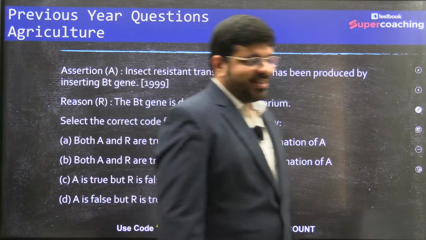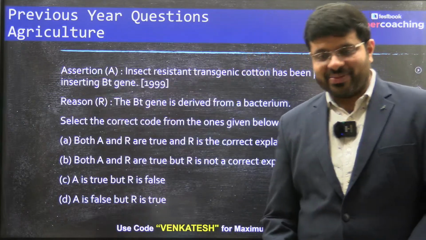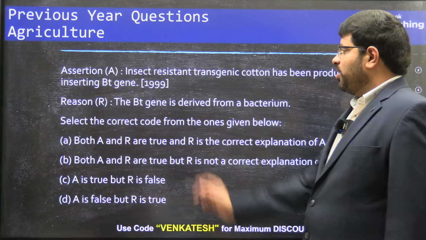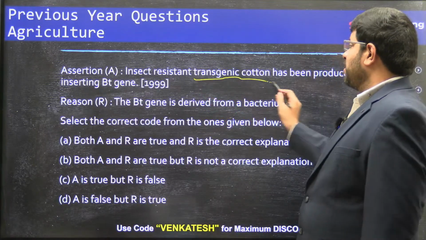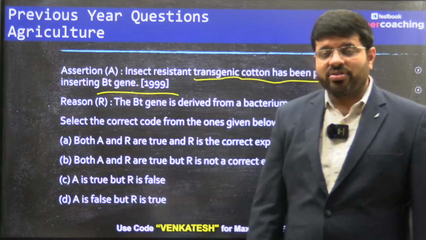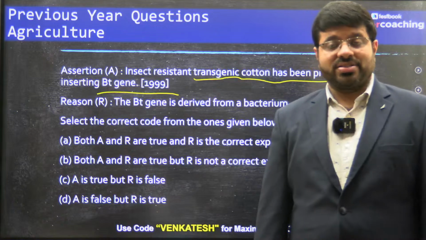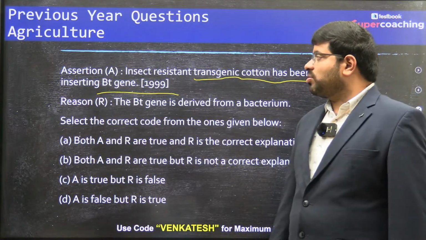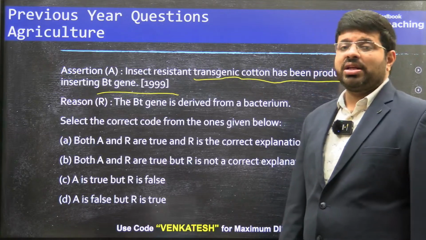Beyond Gen Z. So if you see this one, look at the approach. The introduction of Bt cotton. Insect-resistant transgenic cotton has been produced by inserting Bt gene. When you talk about genetic engineering, the variations and all, you have inserted a Bt gene into a cotton so that it will become resistant to certain insects.